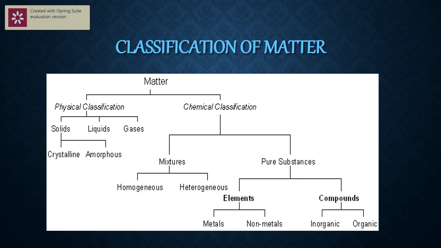Now, come to this side, chemical classification. Further, matter is classified on the chemical classification ground into mixtures and pure substances. Again, in mixtures, there are two kinds: homogeneous and heterogeneous mixtures. Homogeneous is where the components mix well, like water and sugar, these two mix well. Petrol and kerosene, they mix well. Homo means similar or the same, the same composition. That's why the word homo is given. So a homogeneous mixture means components mix well, or uniform mixing.